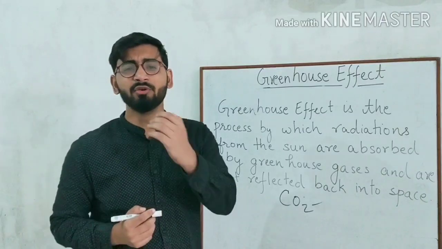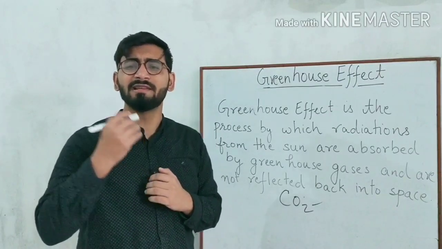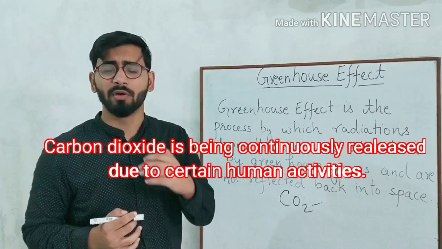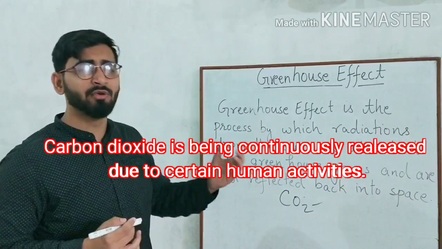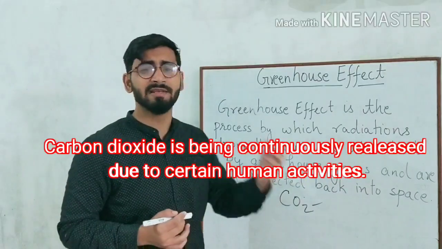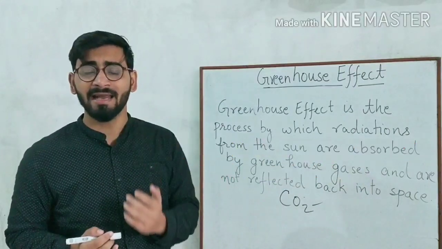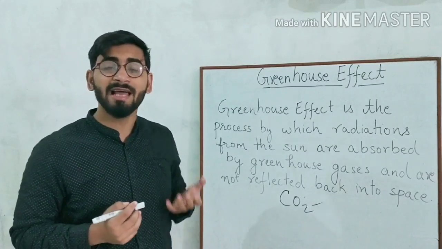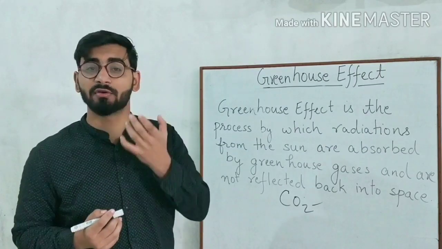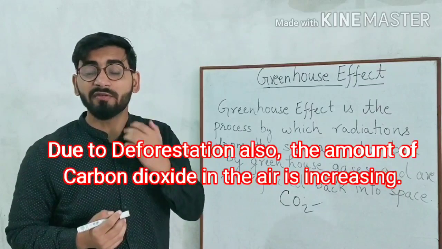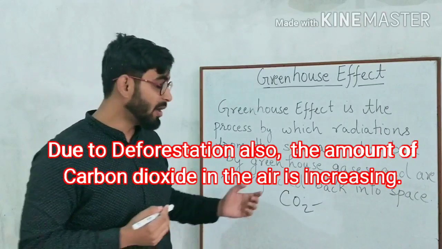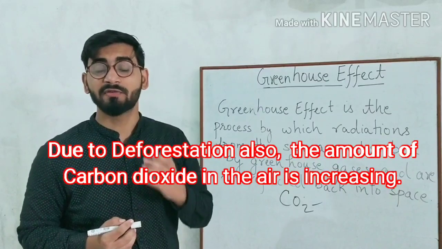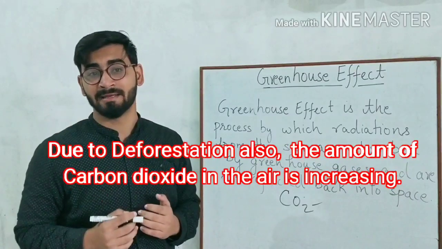Due to certain human activities, like factories, burning of coal and combustion, CO2 is continuously released. On the other hand, we are cutting down plants, which utilize CO2 from the atmosphere for photosynthesis. Due to deforestation also, the amount of CO2 in the air is increasing.